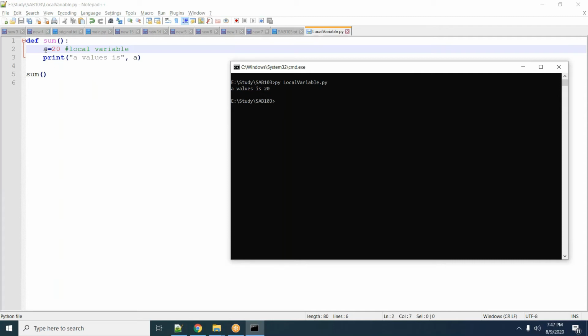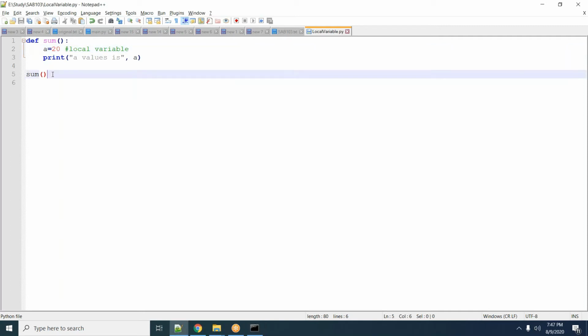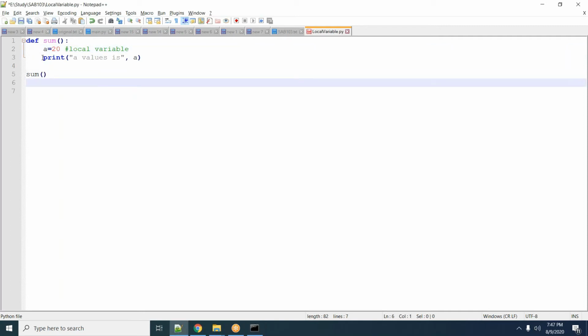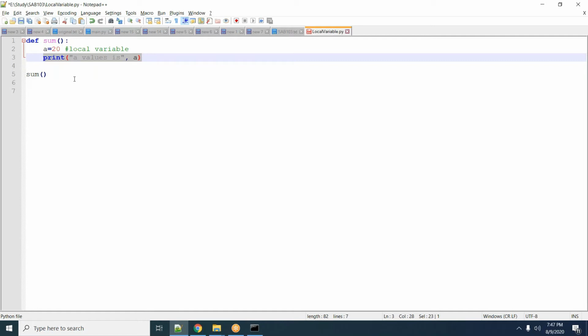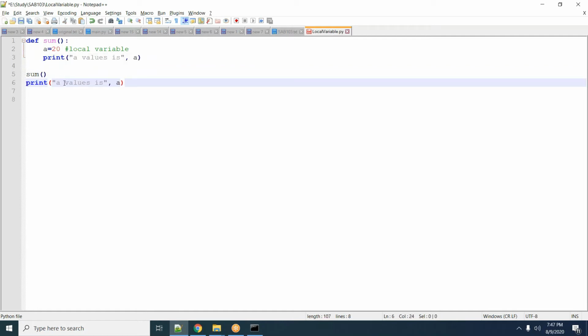If I try to access this variable outside of this function, for example printing a value outside function, then it will give me an error: a is undefined.